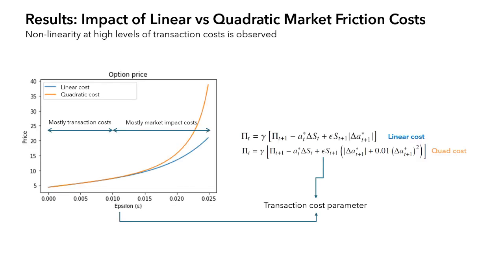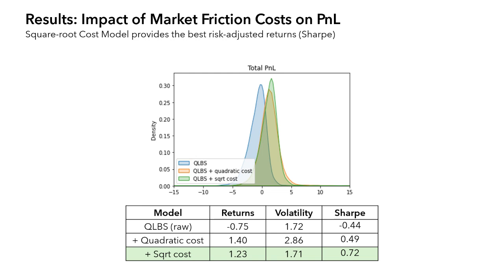At lower levels of epsilon, which is the transaction cost parameter, the linear and quadratic cost models have similar impact and therefore similar option price. However, nonlinearity and divergence are observed at higher levels of epsilon. Eventually, it is found that the square root cost model provided the best risk-adjusted returns, which has a Sharpe ratio almost 50% higher than the next best option.